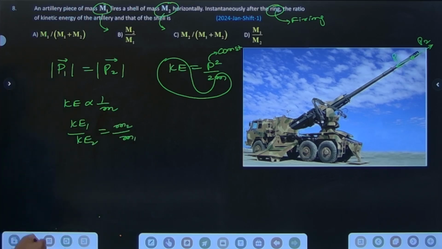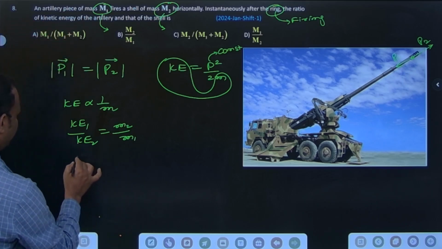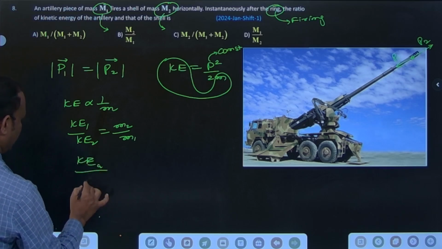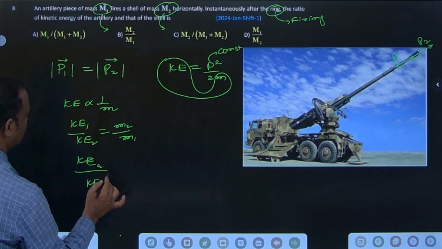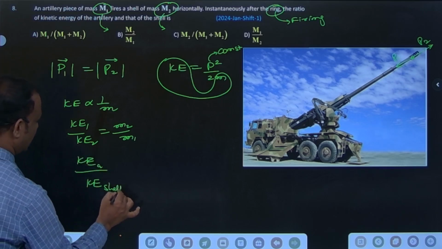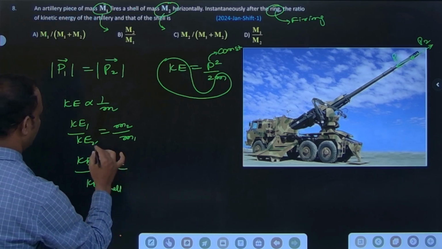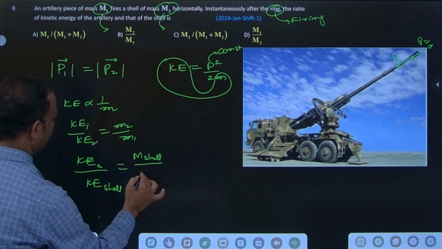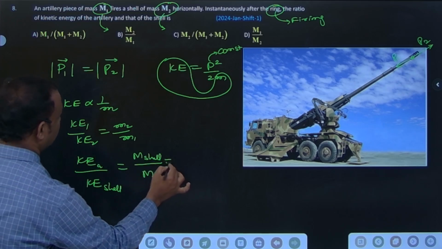KE of the artillery piece by KE of the shell is equal to mass of shell by mass of artillery piece.